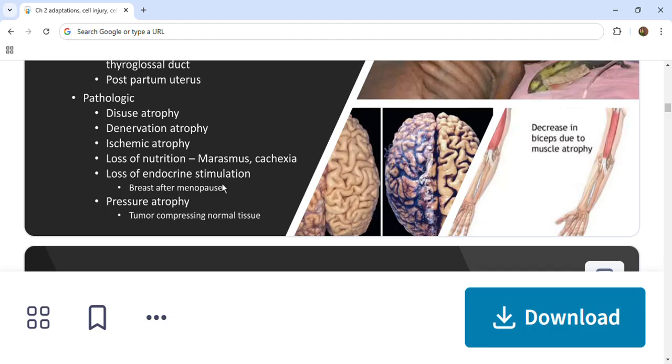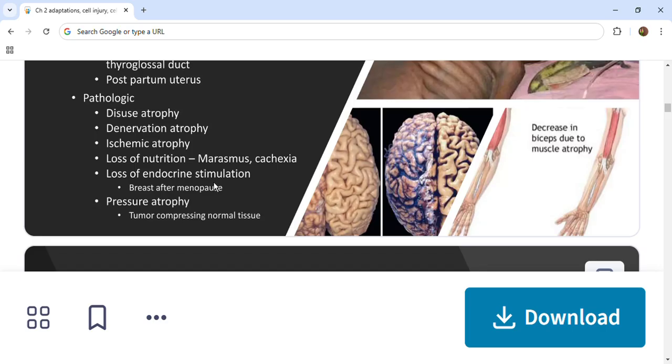So after menopause, the best example is breast and reproductive organs, which are directly dependent on endocrine stimulation for their metabolism and function. If there is a loss of estrogen stimulation after menopause, it will result in atrophy of endometrium. We need increased levels of estrogen, so that the endometrium layer will proliferate.